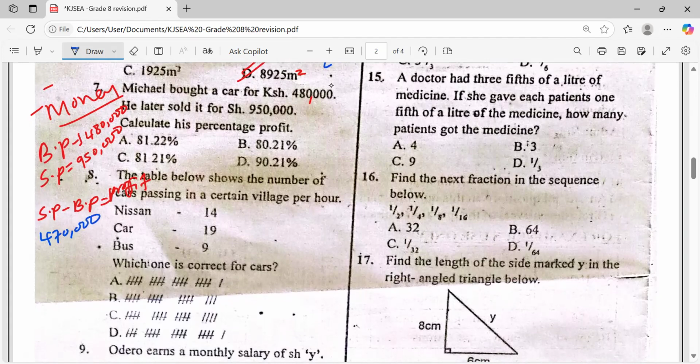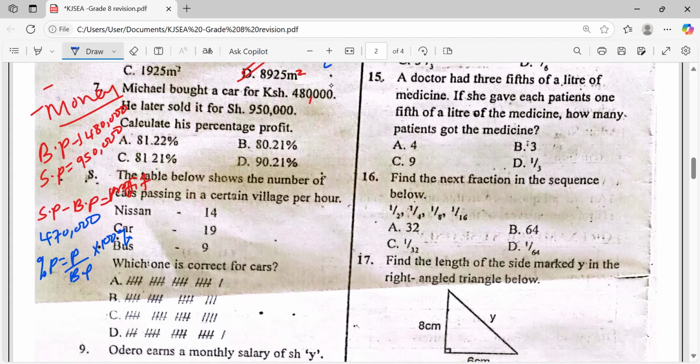How do we calculate percentage profit? We say percentage profit becomes profit divided by buying price multiplied by 100%, isn't it?